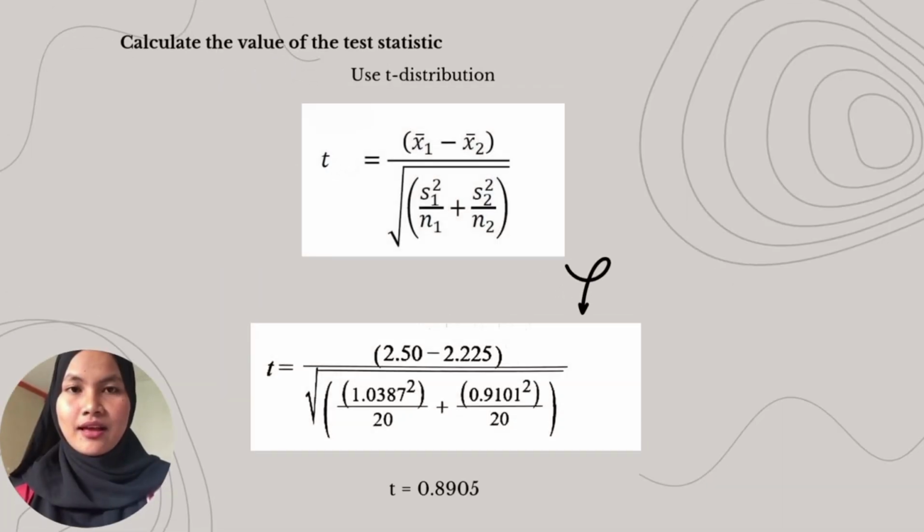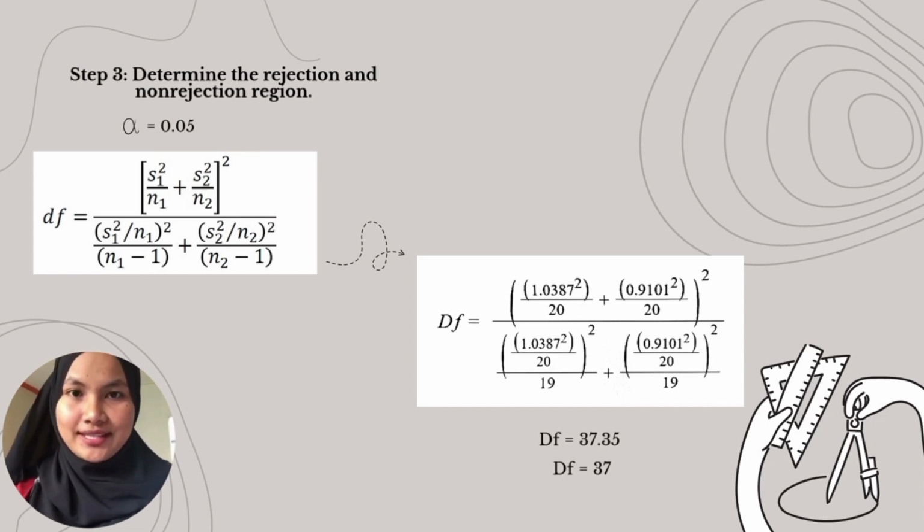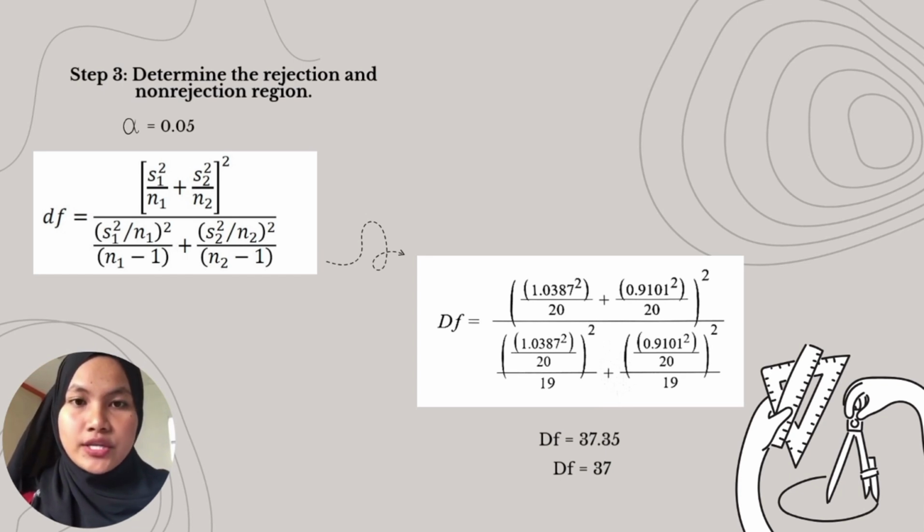Next, if we look at this slide, there is a t-formula. So we substitute the given values into the test statistic formula. After calculation, we found that t equals 0.8905. Step 3. Identify the rejection and non-rejection region with a significance level of 0.05.